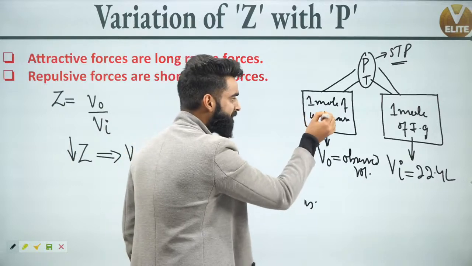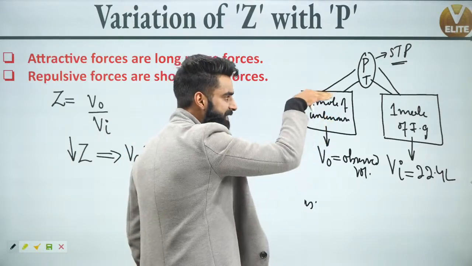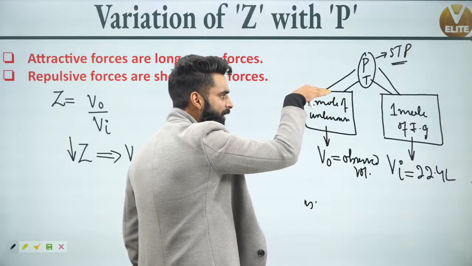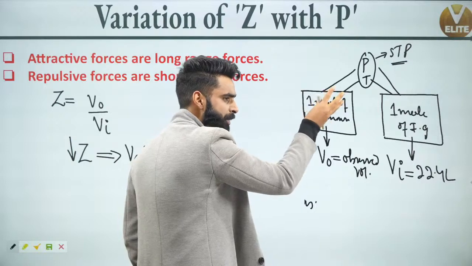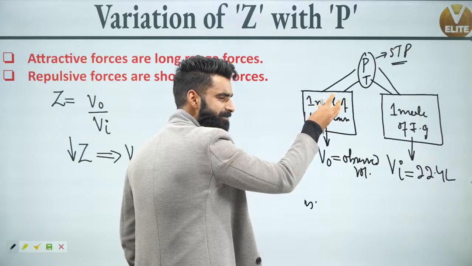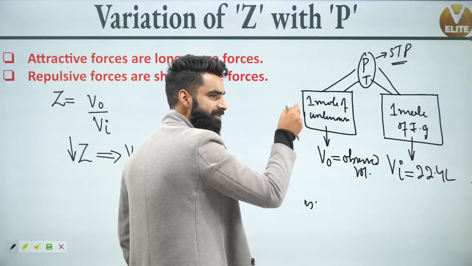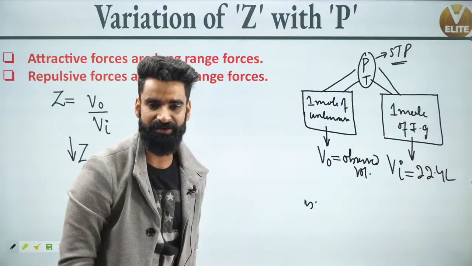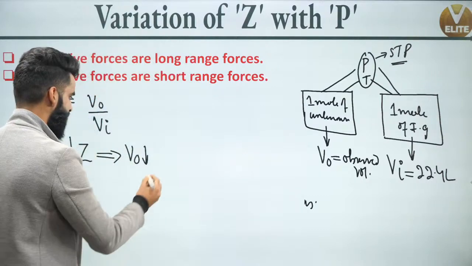V naught is the volume of this gas right here. That means the volume of this gas is decreasing. If the volume is decreasing, can I say molecules of this gas are coming closer? If they are coming closer, can I say the distance between them is decreasing? And if the distance is decreasing, can I say force of attraction is increasing? Definitely force of attraction is increasing.